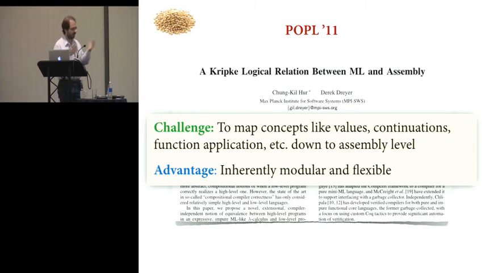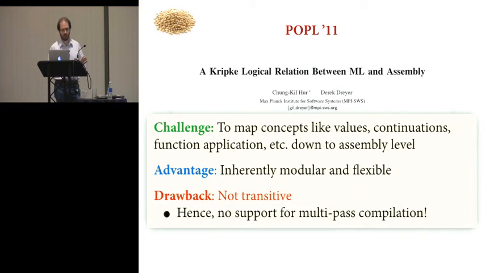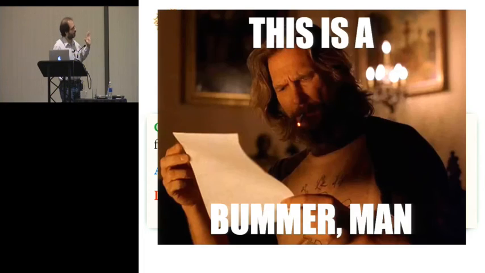And the advantage was we got a technique that, like logical relations, is inherently modular and very flexible, supporting a variety of different transformations. The problem, and it was a big problem, was that the technique was not transitive. So logical relations proofs in general, especially Kripke logical relations proofs, cannot be transitively linked together. And so as a result, we had a technique which would support verification of a single-pass compiler, but not multi-pass compilers. I was very proud of this paper, but on the other hand, at the end of the day, it was a bit of a bummer.